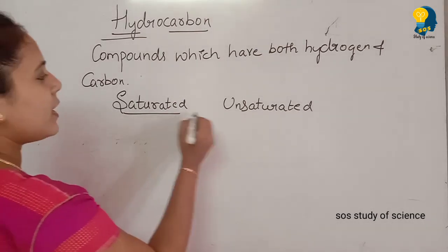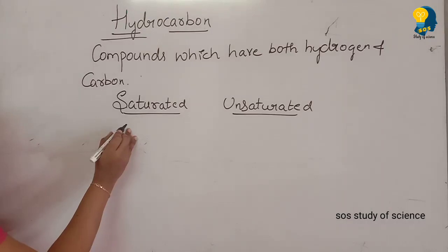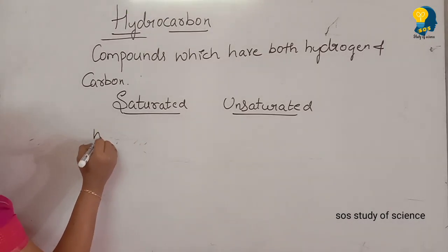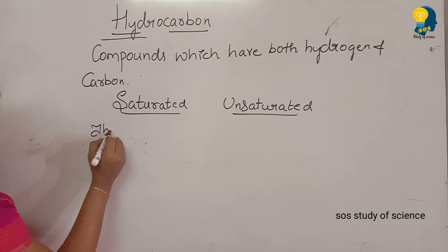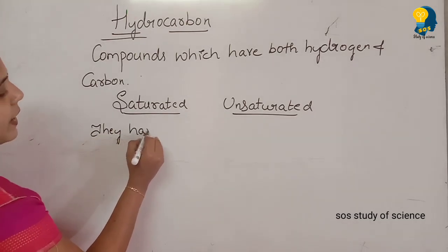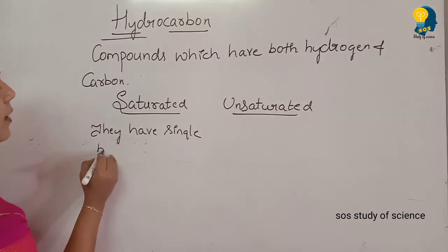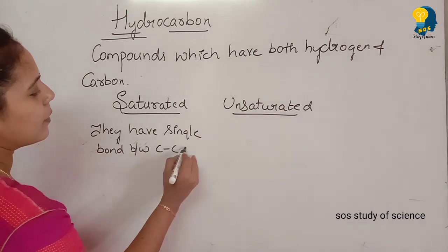Saturated hydrocarbons are the hydrocarbons which have, I just write a very short answer for this, a single bond between carbon and carbon atoms.